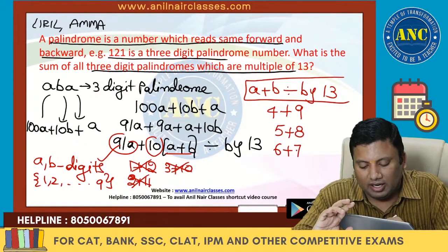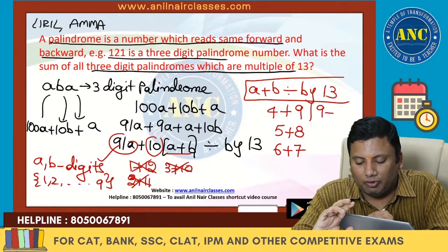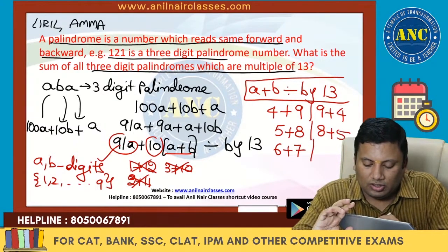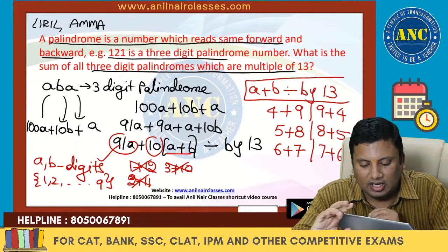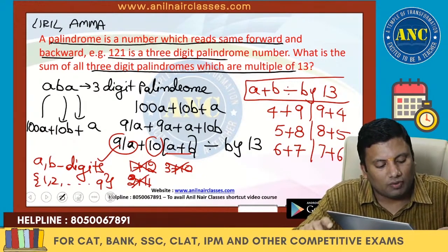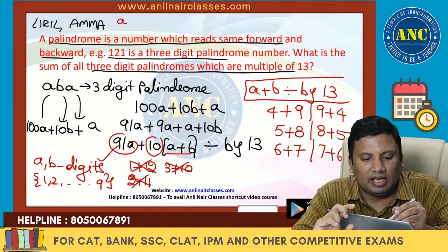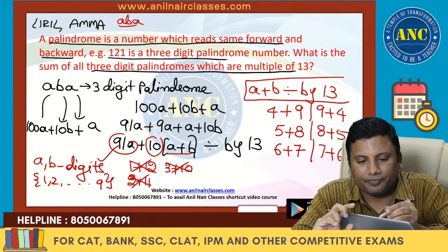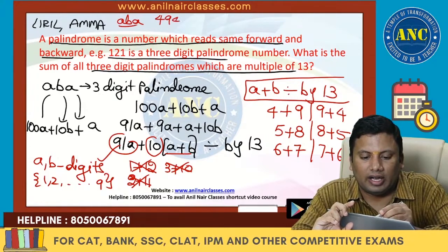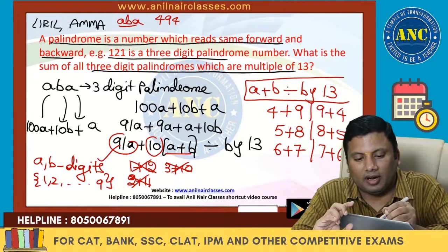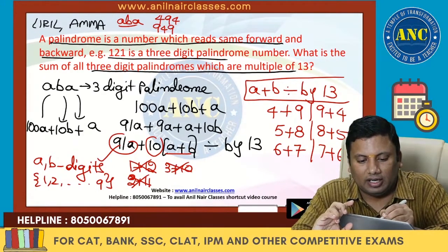6 plus 7, possible. 9 plus 4 is also possible. 8 plus 5 is also possible. 7 plus 6 is also possible. So what are all the various numbers? A, B, A is the 3-digit number. First one 494. Next 949.